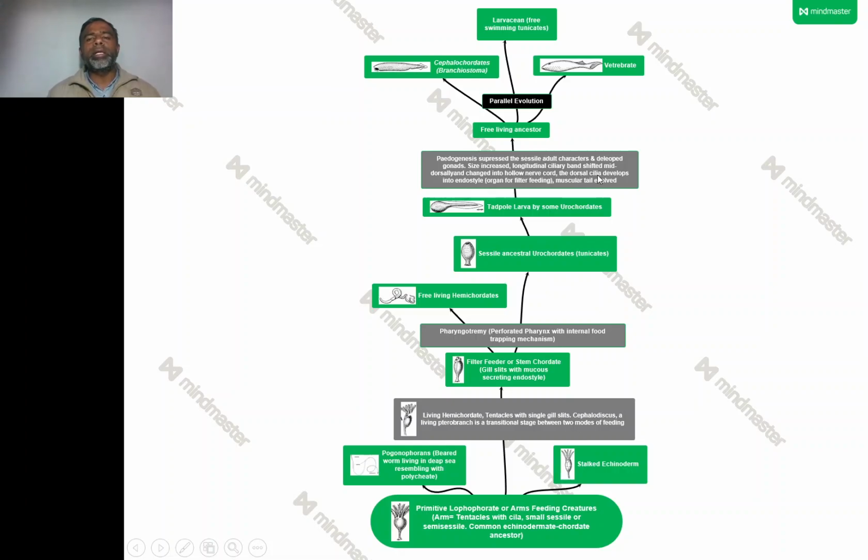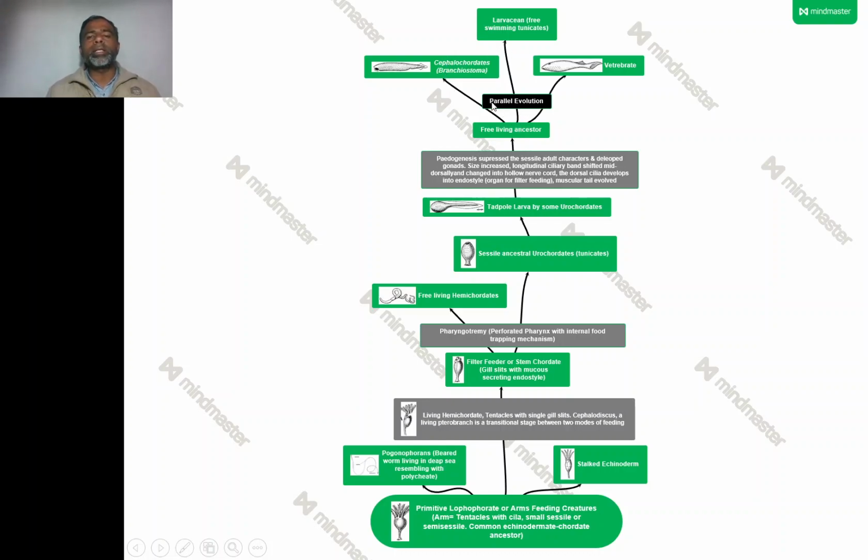The dorsal cilia developed into the endostyle, the organ for filter feeding, and a muscular tail evolved at the postanal position. And by acquiring these characters through paedogenesis, this larva changed into a free living ancestor, and from this free living ancestor, at the same time, three branches arose.